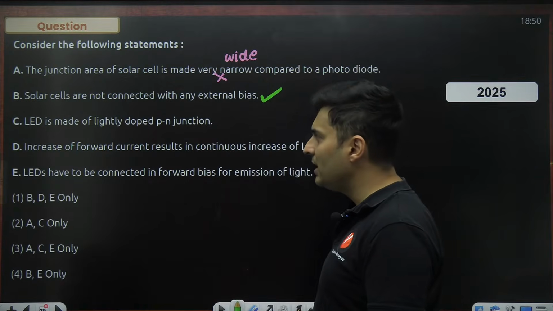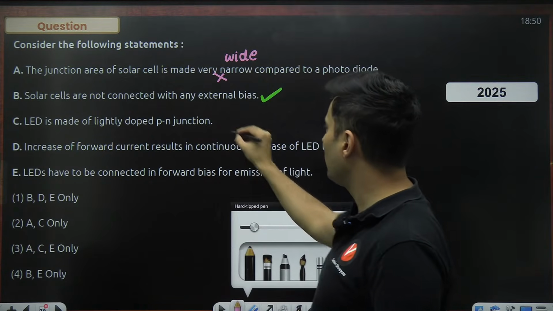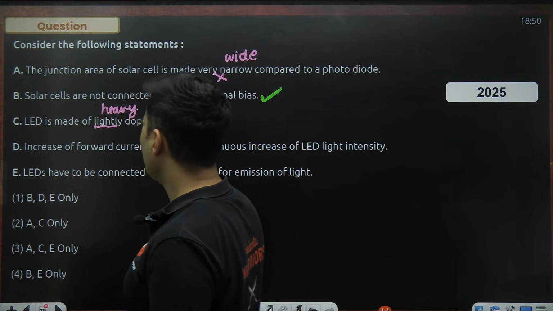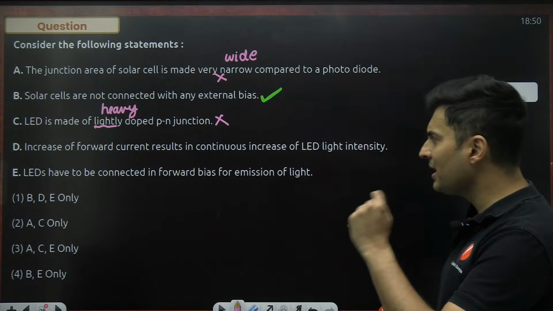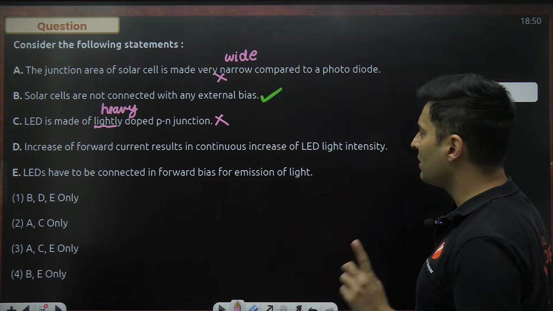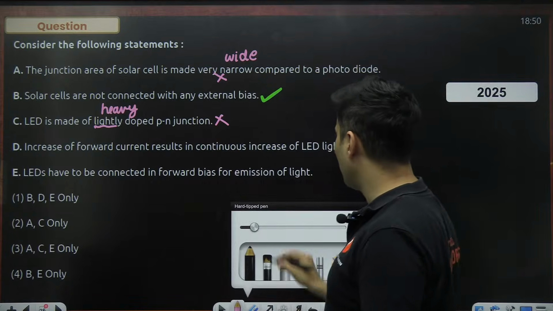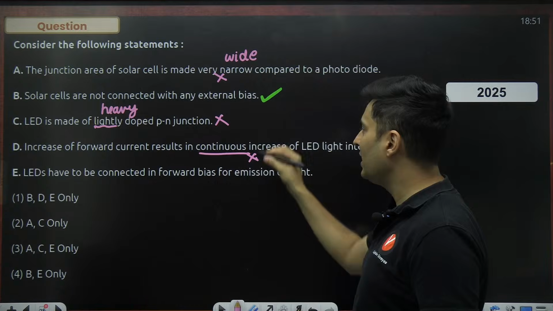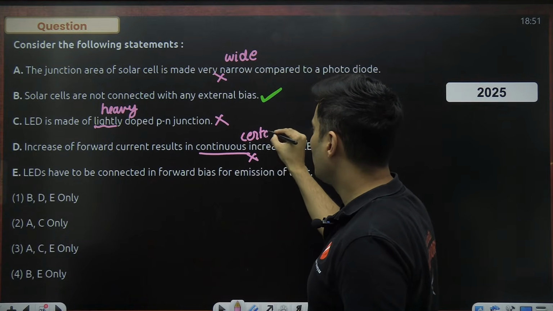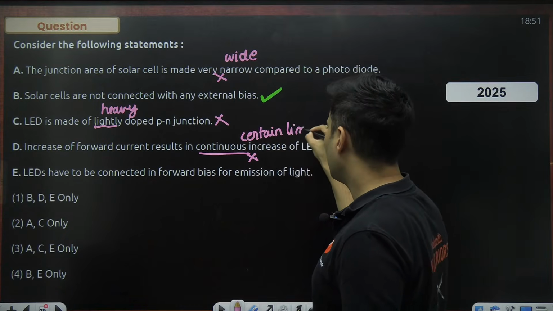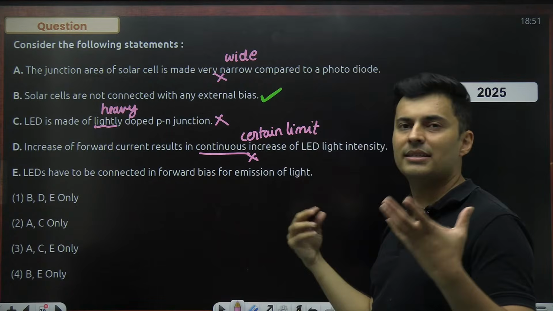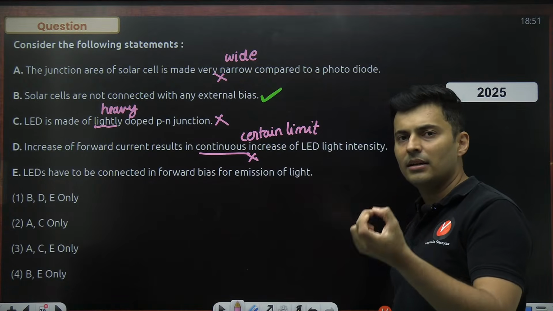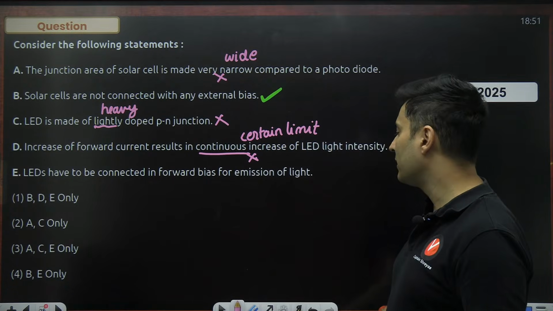LED is made of lightly doped PN junction. That is wrong. It is actually very, very heavily doped. You want more light to be emitted. Increase in the forward current results in continuous increase. This is wrong. The word continuous is wrong, guys. It will increase till a certain limit, after which it cannot increase the light intensity. Yes, till a certain limit, if you increase current, light will also increase, but not beyond a certain limit.